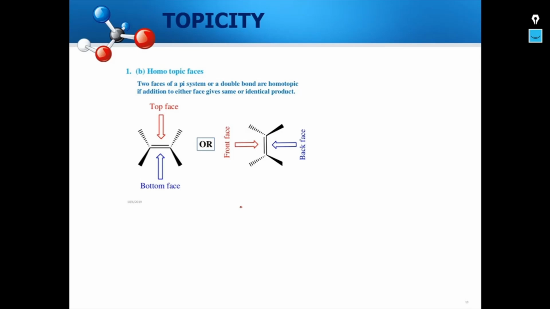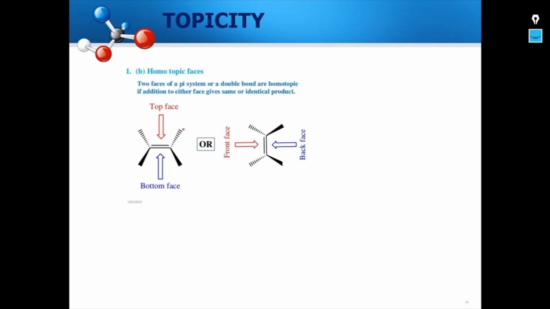Now, let us come back to another area where we need to identify in a molecule about the phases. Two phases of a pi system or a double bond are homotopic if addition to either phase gives the same or identical product.